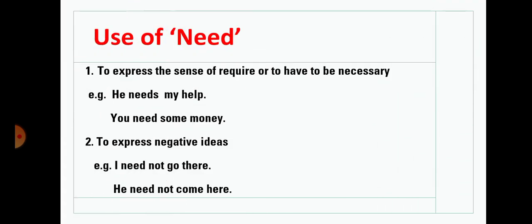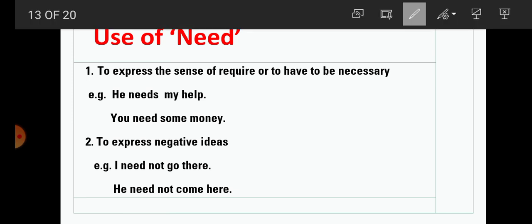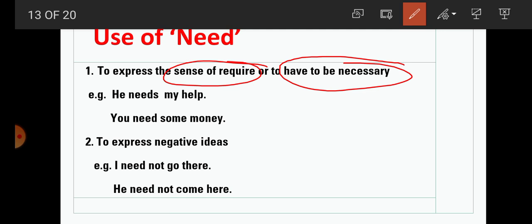Now use of need. To express the sense of require or to have to be necessary, we use need. For example, he needs my help.